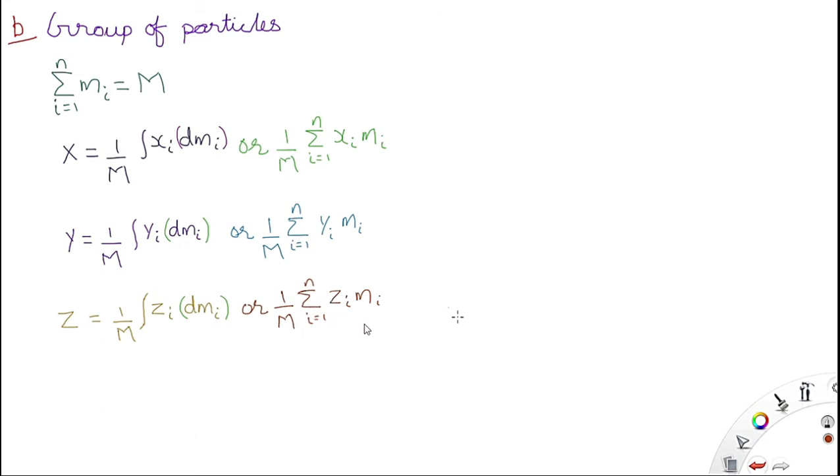So when you are given variable values, you will do the integration, and when you are given absolute values, you will do the summation. And then you will find the center of mass of the group of particles represented by capital X, capital Y and capital Z.